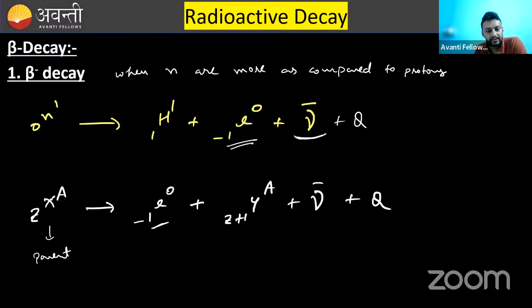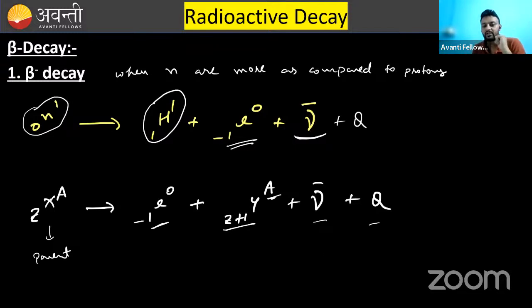Beta decay happens, one beta particle, this is negative beta particle or known as electrons, is ejected. In the complete process, you can say number of nucleons will not change. Why? Because one neutron is decreased and at the same time one proton is increased. That means number of nucleons remains same. So A will remain same. Protons are increased by 1, so that is Z plus 1.